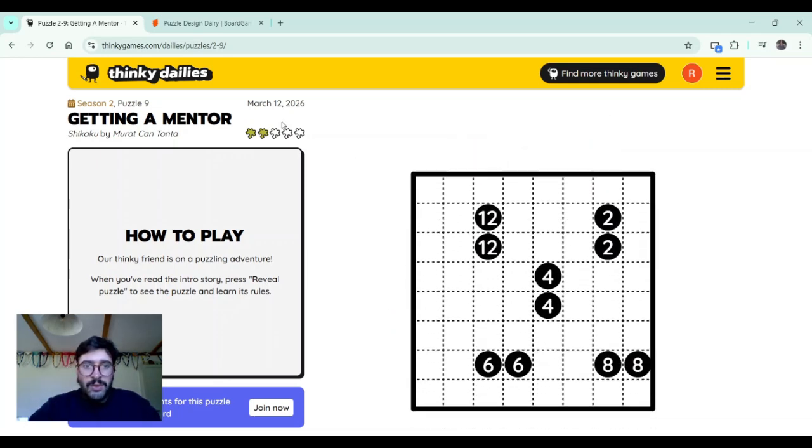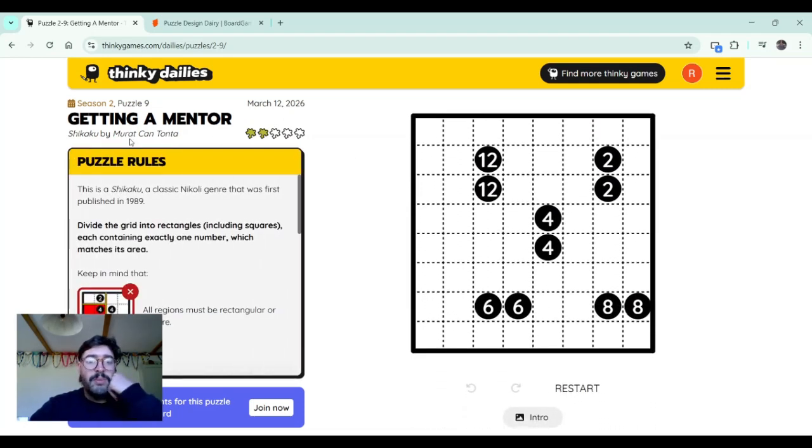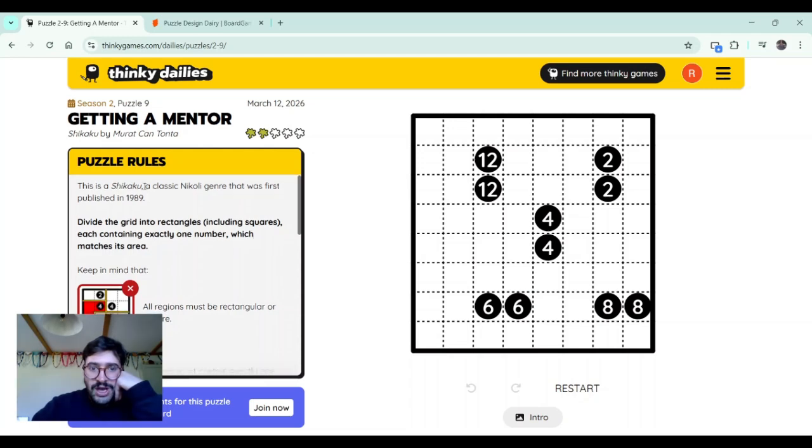And now we're gonna do a Shikaku by Murat Kantonda. We have seen this person before, and actually I think we have solved one of these before. This is a Shikaku, a classic Nikoli genre that was first published in 1989. Basically, we have to make rectangular shapes, and each shape must contain one of these numbers, and the number says how many tiles are in it.